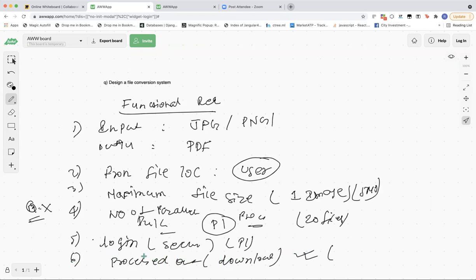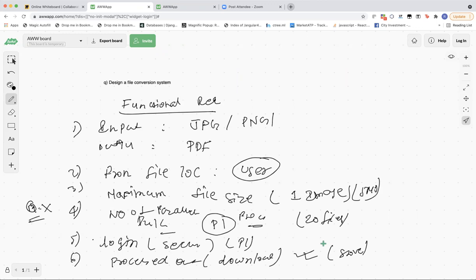So for the processed output, I'd say you need to store it as well, because you can't directly start the download, since there will be another service handling that. So somewhere you need to store it. Probably you can delete it immediately after downloading, but for instance you need to store it. For reference, let's suppose we keep the file for 2 or 3 months, because what if the user comes again and says, hey, I want to download the file again.